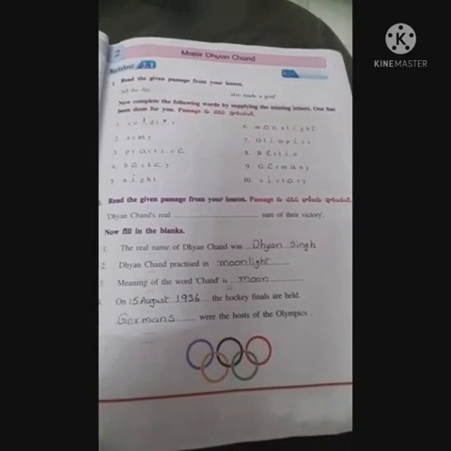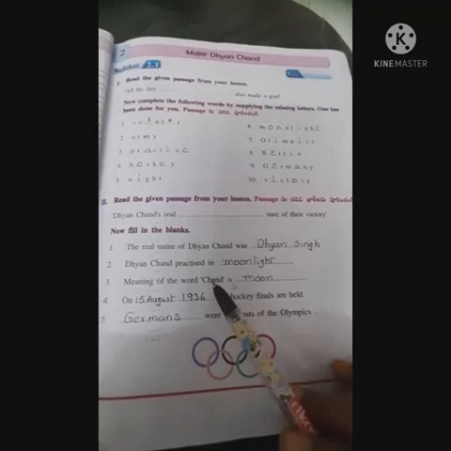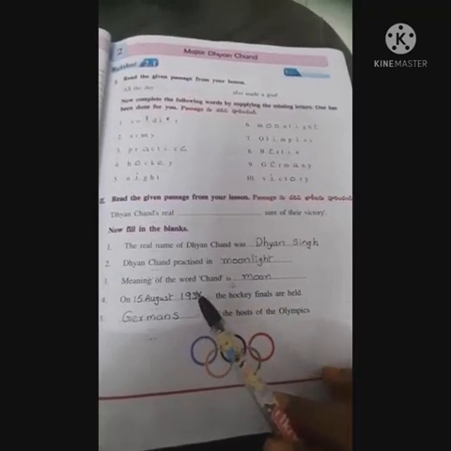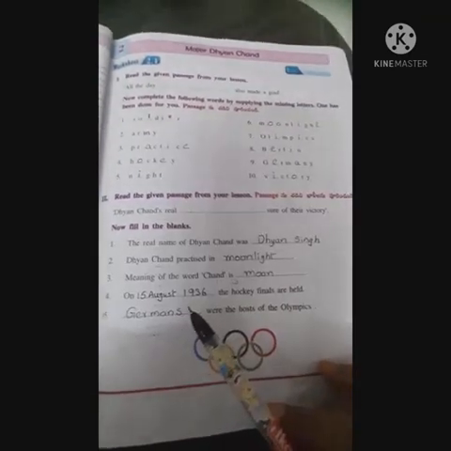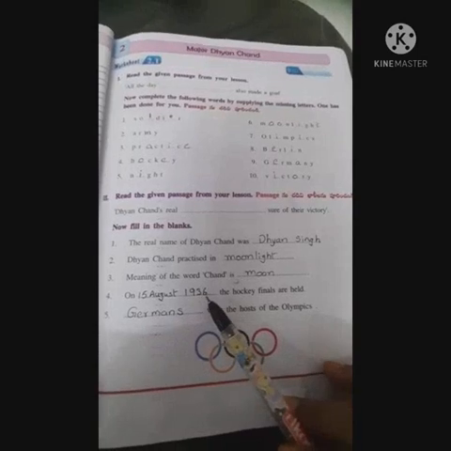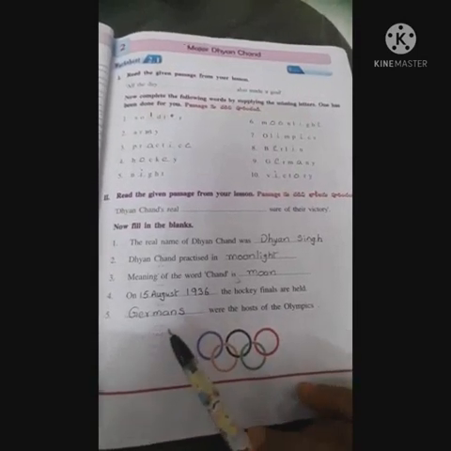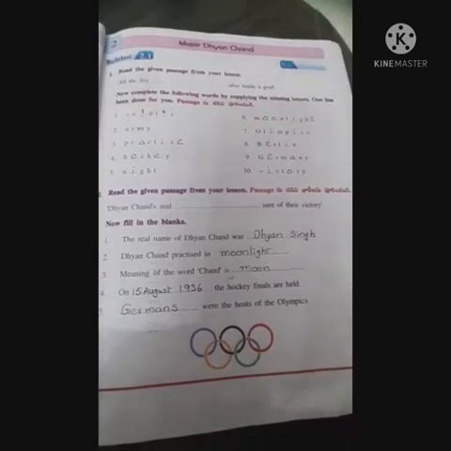The real name of Dhyan Chand was Dhyan Singh. Dhyan Chand practiced in moonlight. Meaning of the word Chand is moon. On August 15th, 1936, the hockey finals were held. Germans were the hosts of the Olympics.